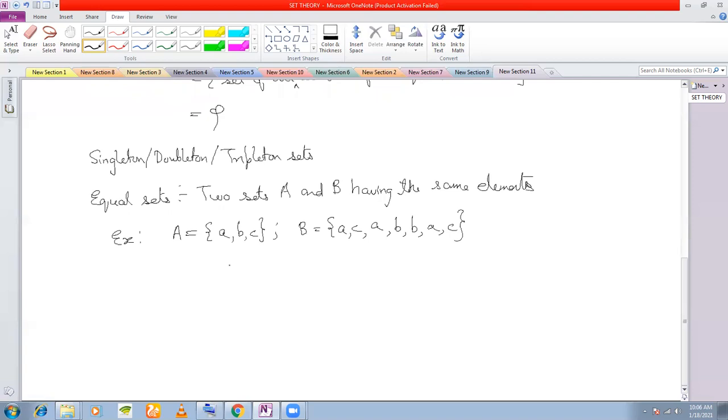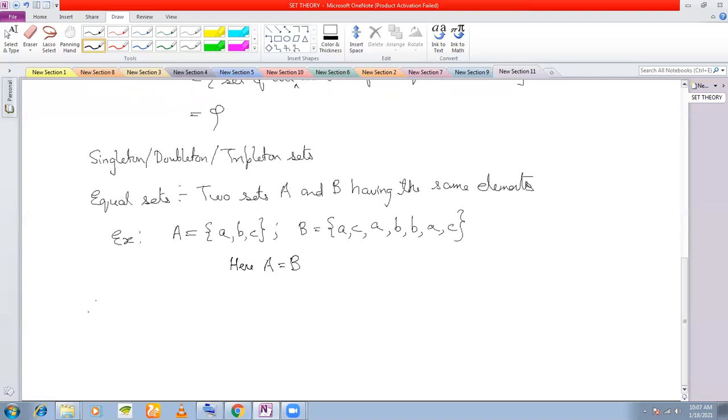Because the elements in A all are there in B. That's why all the elements of A are in B and all the elements of B are in A. We'll come to that definition a little later. But what you see is that here all the elements of A are repeated in B, but still they are in B. So that means we write A is equal to B, although the number of elements are different. See, in A we have 3 elements. In B we have 7 elements. The number of elements are different, but still they are equal.